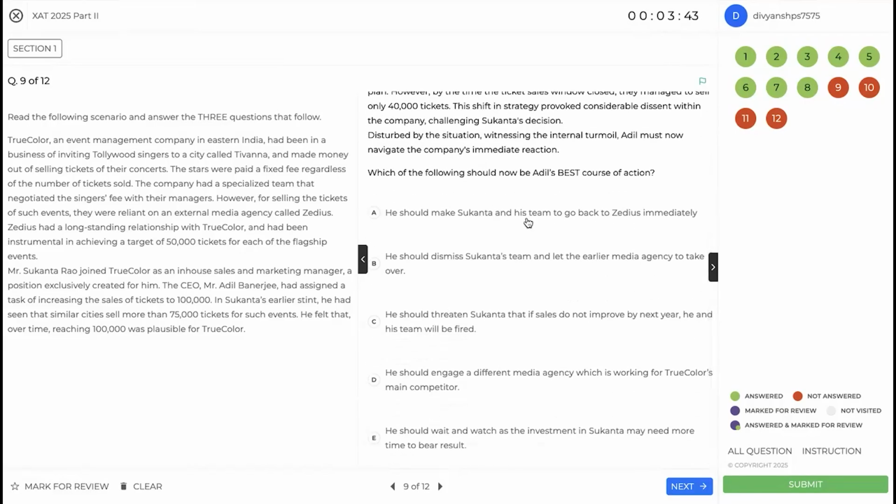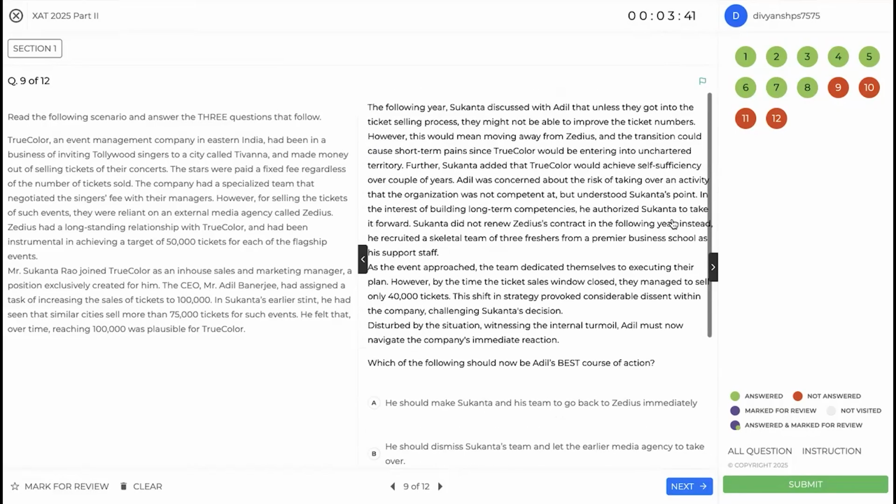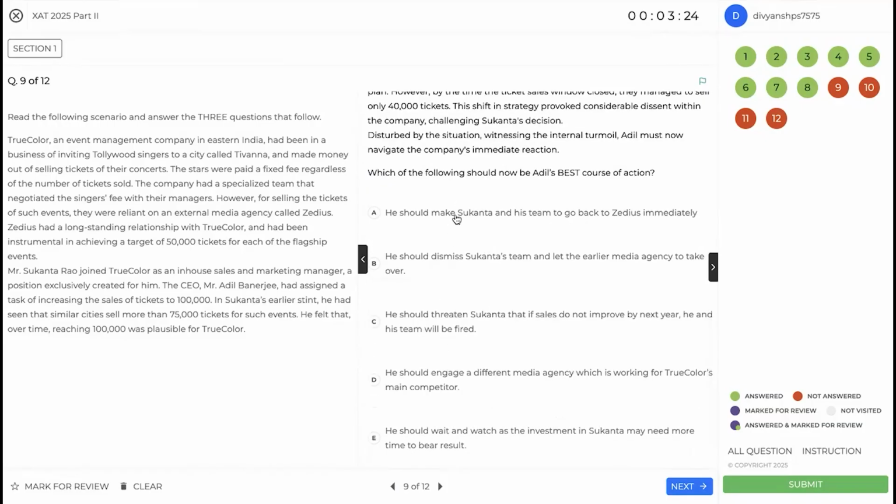He should make Sukanta and his team go back to ZDS immediately. So the thing to pick up on was that Sukanta said that self-sufficiency will be achieved over 2 years. And he has, for the first year, hired a skeletal team which would probably improve over the course of the second year, which is yet to come. So any immediate actions do not make sense. He should make Sukanta and his team go back to ZDS. No. Immediately, no. He should dismiss the team.